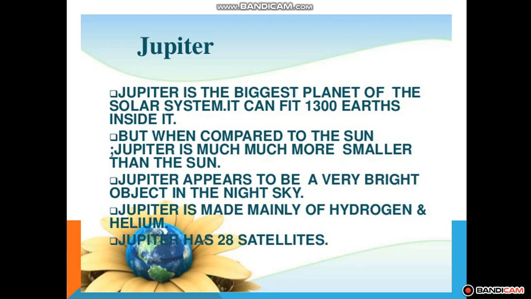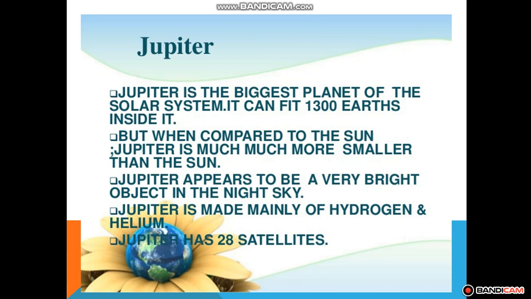Okay, but if we compare to the sun, Jupiter is much smaller than the sun. Okay, Jupiter appears to be a very bright object in the night sky. Jupiter is made mainly of hydrogen and helium. Jupiter has 28 satellites as well.